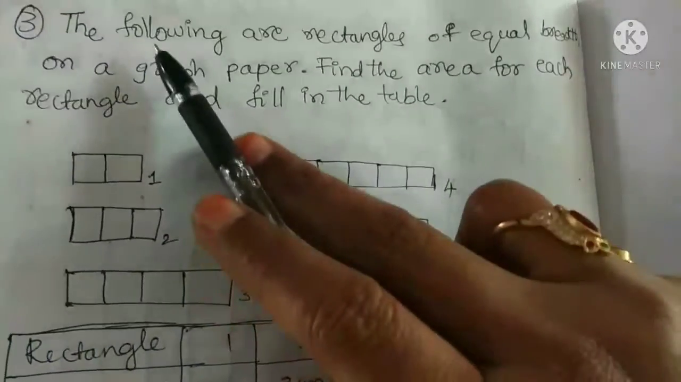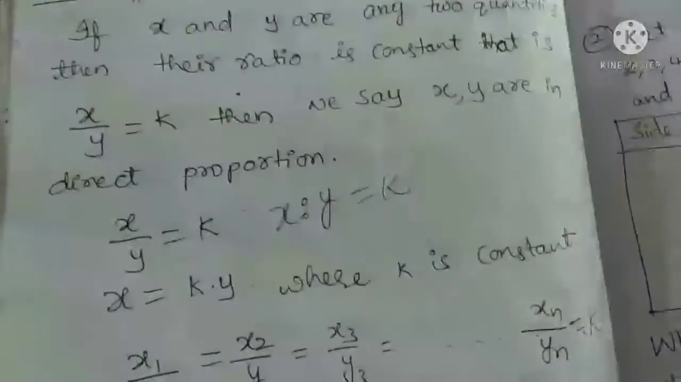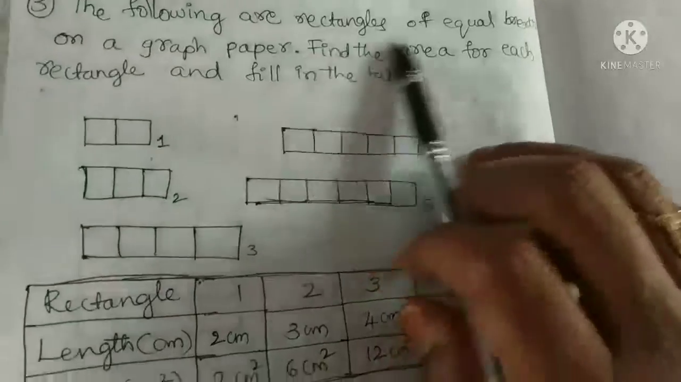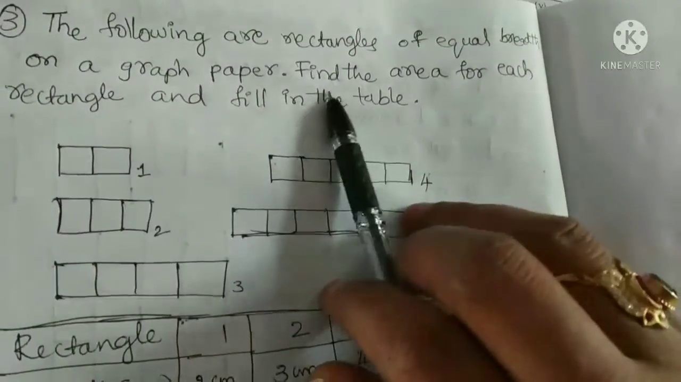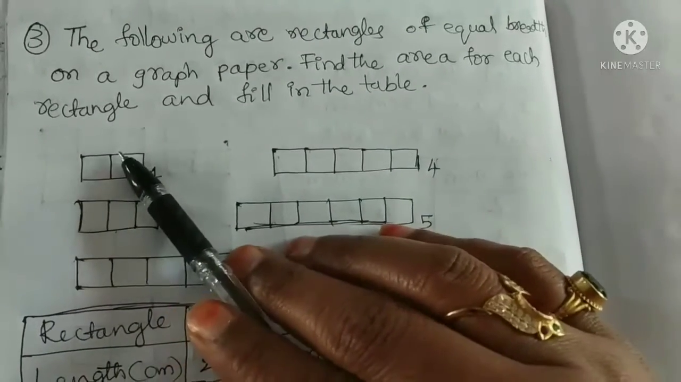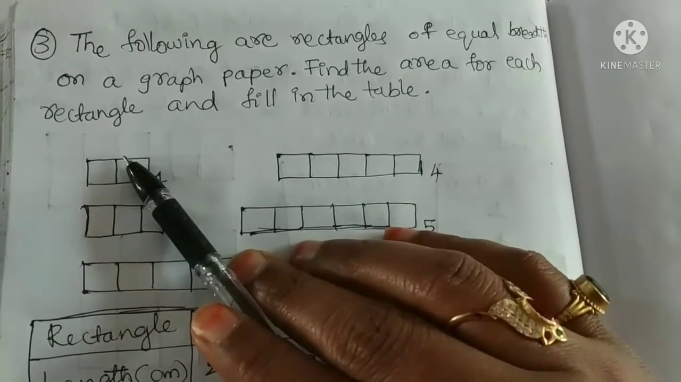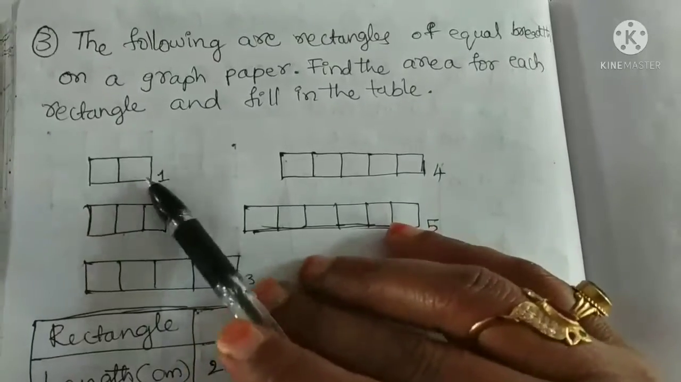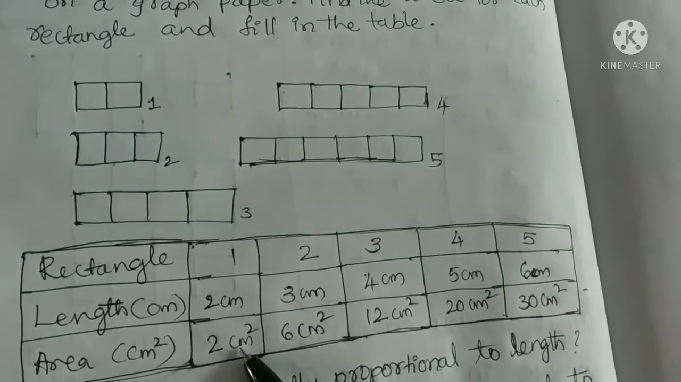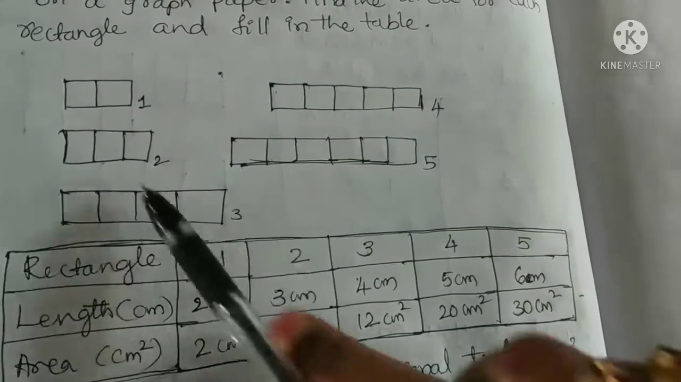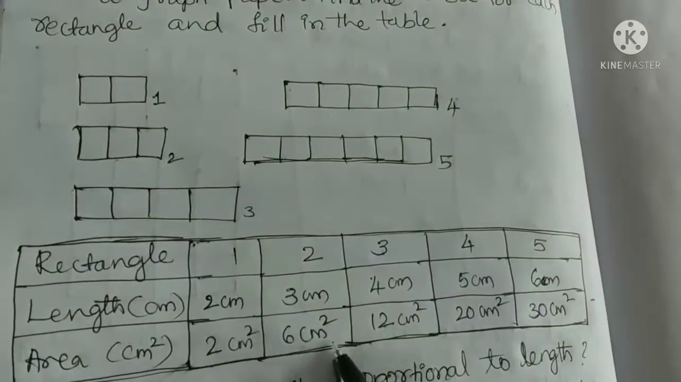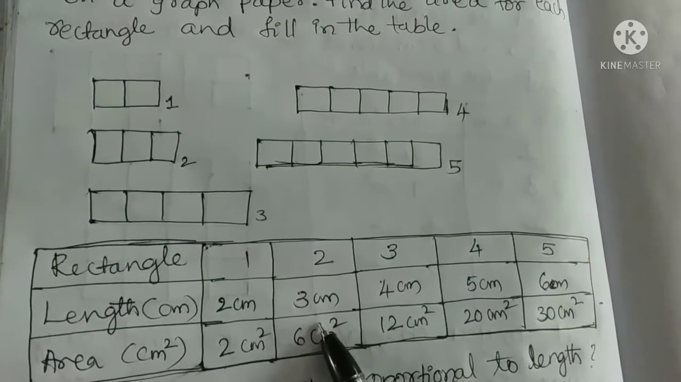Next, the third question of Do This, page number 236. The following are rectangles of equal breadth on a graph paper. Find the area of each rectangle and fill in the table. See here, 1 centimeter breadth and 2 centimeters length, so the area will be 1 into 2, which is 2 centimeters square. Second figure, 1 centimeter breadth, 3 centimeters length, so we get 1 into 3.